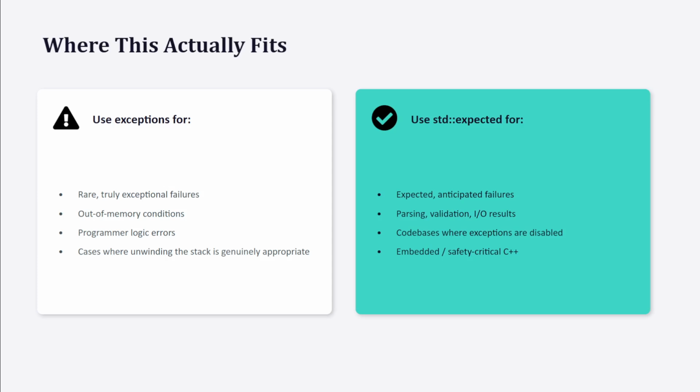Things that are a normal, anticipated outcome of calling a function: parsing, validation, input output results. Anything where failure is just one of the valid answers, not a crisis. It's a strong fit for code bases where exceptions are disabled entirely. A lot of embedded safety critical C++ falls into this category because you get structured, typed error propagation without any exception machinery at all.